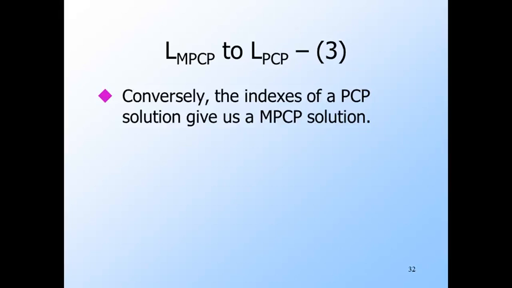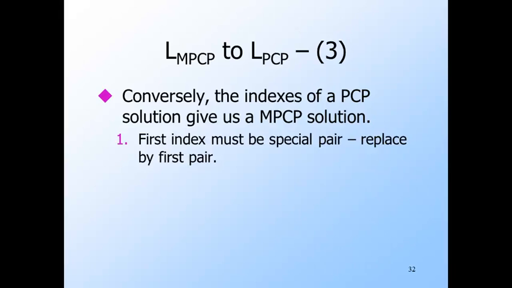But the other direction also holds. If the PCP instance has a solution, we can modify it to get a solution for the input MPCP instance. The first index in the PCP solution must be the special pair because that's the only pair of the PCP instance where both strings start with the same symbol. We change this index to 1, the index of the first pair of the MPCP instance. Leave all the other indexes unchanged, but remove from the PCP solution the last index, which must be the index of the ender pair. Why? That's the only pair where both strings end with the same symbol.